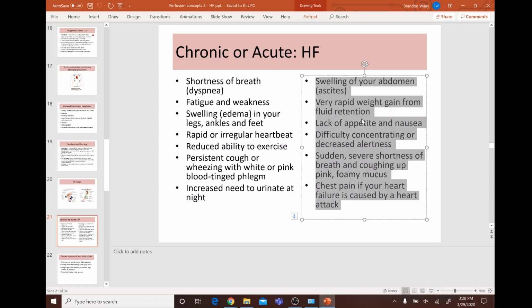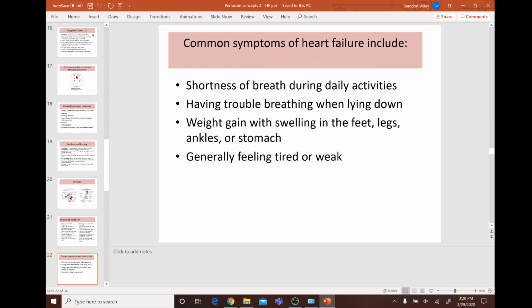Ascites, rapid weight gain from fluid retention, lack of appetite and nausea, decreased LOC, severe shortness of breath and coughing up pink foamy mucus, and chest pain if it's caused by a heart attack. So what do you think the common symptoms of heart failure might be? Shortness of breath, having trouble breathing when lying down, so orthopnea, edema, and feeling tired and weak.